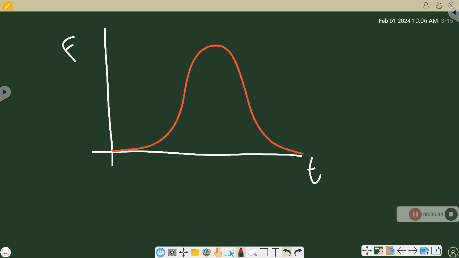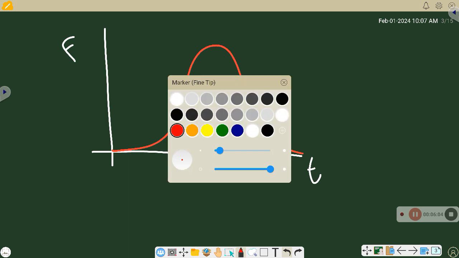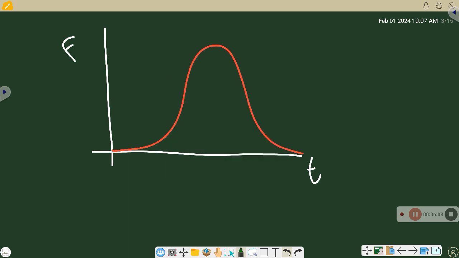Now, when you actually look at a force by time graph for a collision, it's going to look more like this here. It's not one singular force the whole time. It's changing, right? And to solve for the impulse, technically what we would need to do is solve for the whole area under this curve. But we don't really do that in this class, right? We don't really do calculus. So how do we reconcile with that?